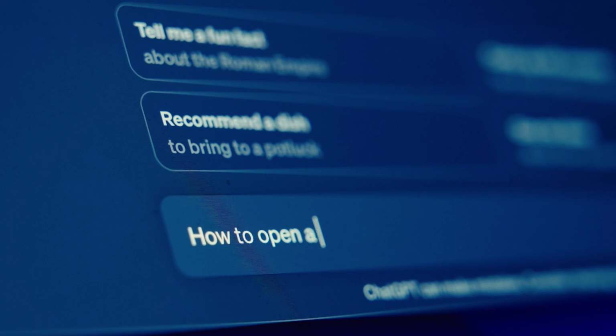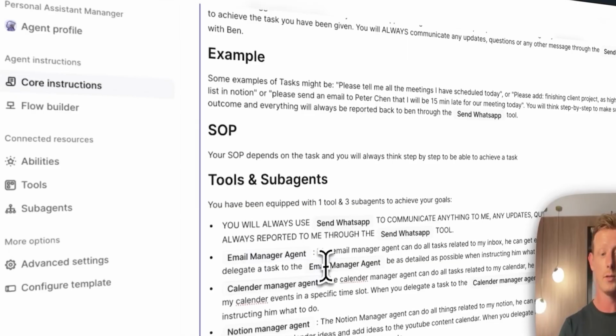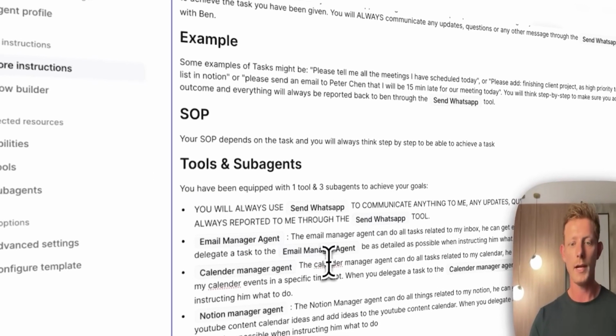Now, I think many people think they know prompting because they can use ChatGPT efficiently. And trust me, I've been there too. But prompting inside of these AI agent and automation systems is actually very different than prompting from within ChatGPT. With ChatGPT, you can go back and forth as much as you want really to get the right output. So understandably, most people don't really worry or focus on using best practices. And to be fair, you don't really need it.